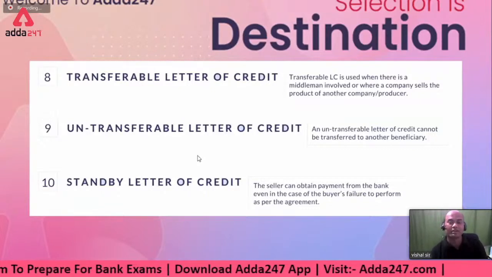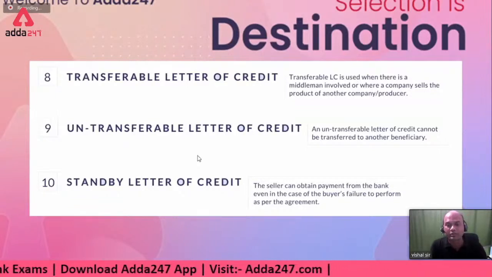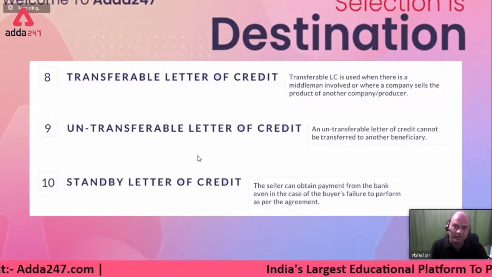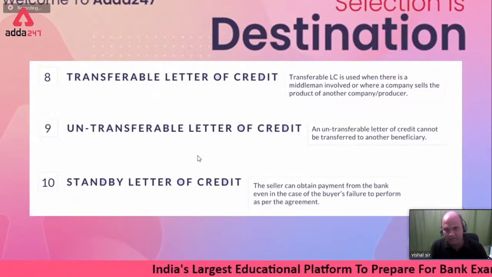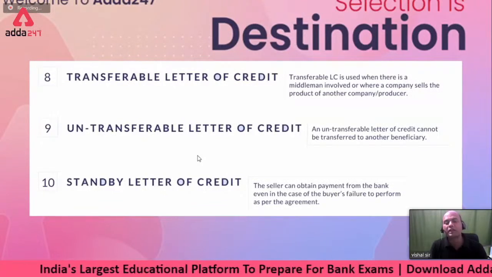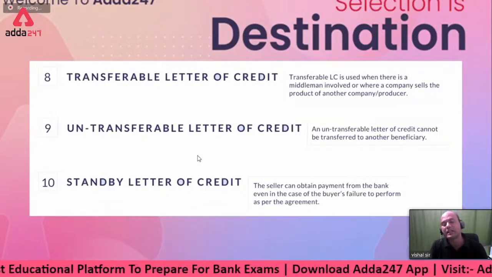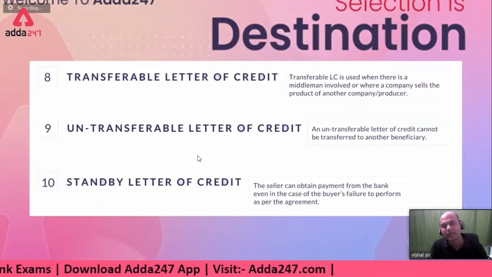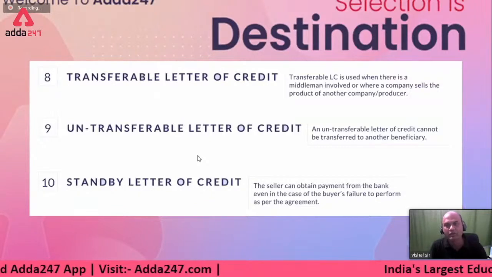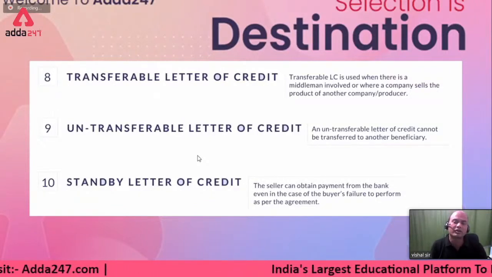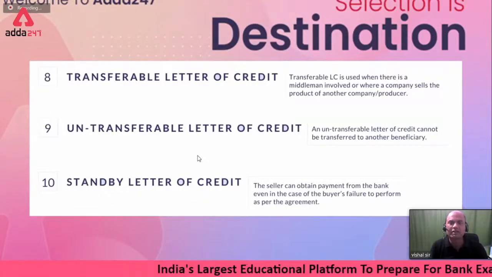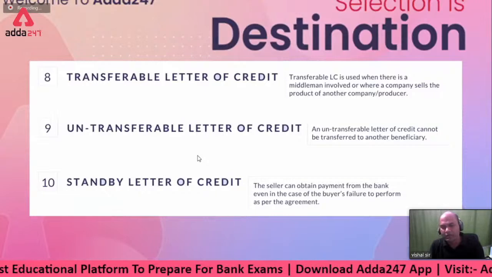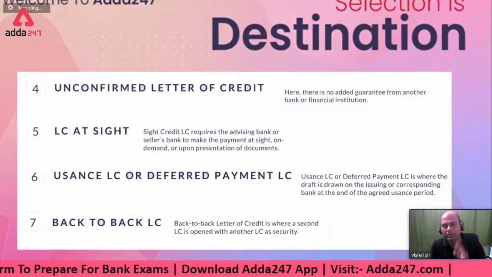Also, what will I change? Otherwise, what will happen? Next time, this guy whom I have transferred to will bypass me and speak directly to the issuing bank or the applicant in the USA. So for that matter, we change the name of the applicant over here, and the name of the bank is my bank, who has transferred it. So everything is kept under the carpet so that I can't be bypassed later. So that's transferable.